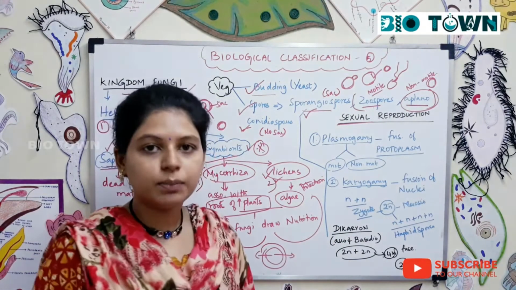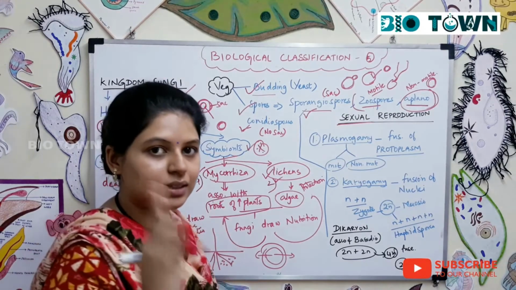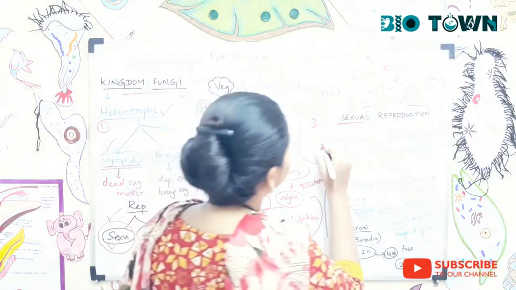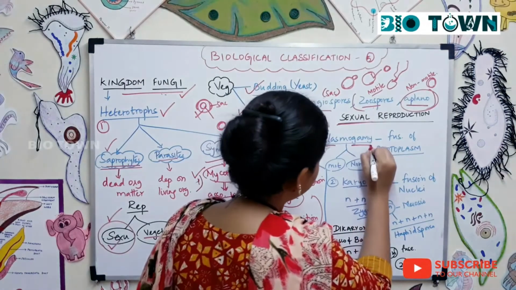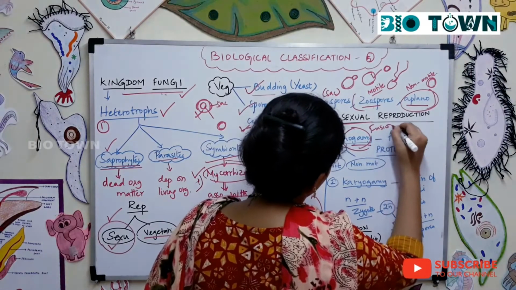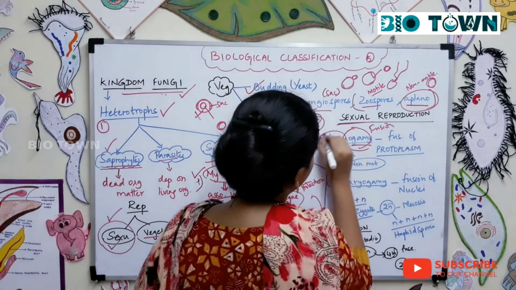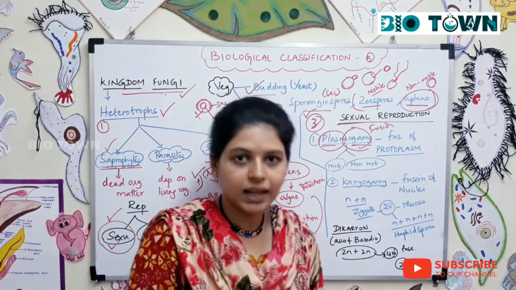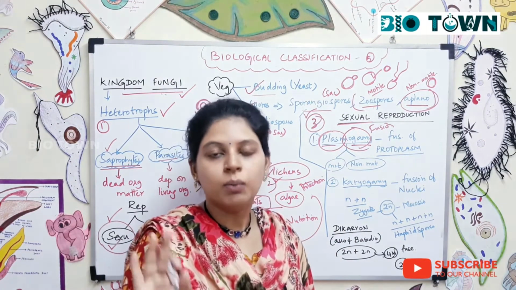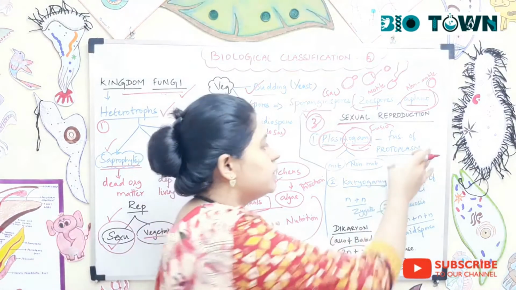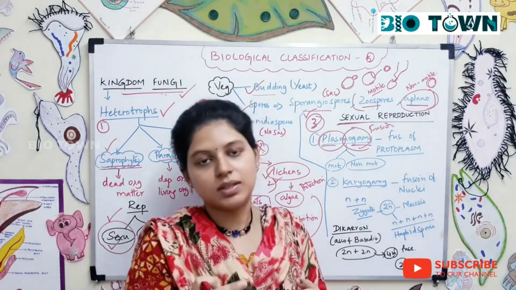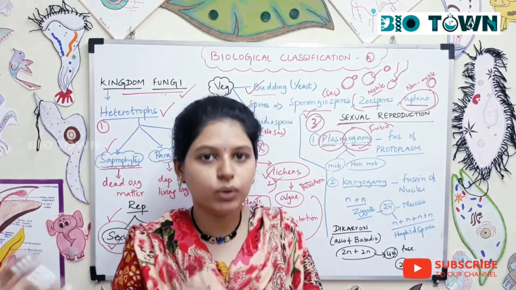Sexual reproduction in fungi happens in three steps. The first step is plasmogamy. Gamy means fusion. What is fusing? The protoplasm of the cell. The cell could be a motile cell or a non-motile cell. The protoplasm of both cells fuses together, and this process is called plasmogamy.